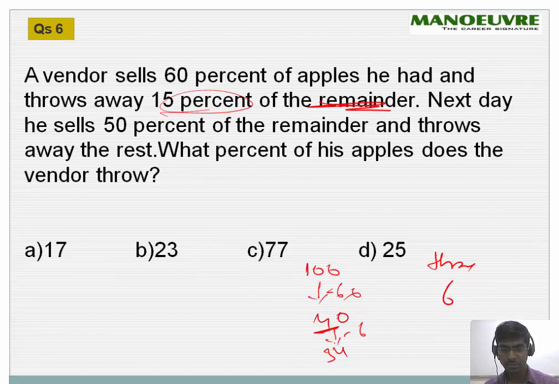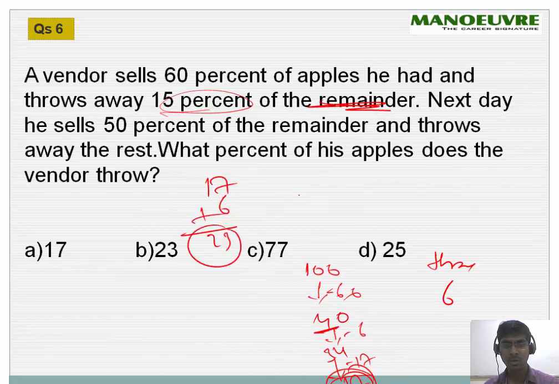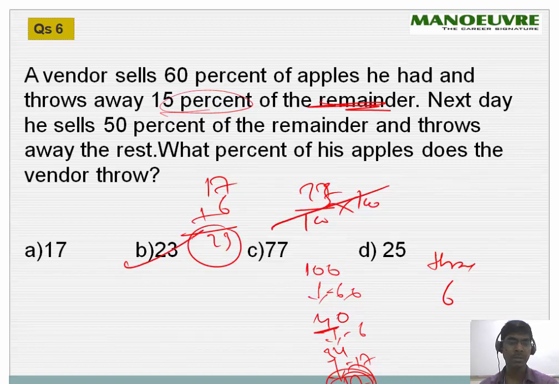40 minus 6, 15%. Next day he sells 50% of the remainder. 50% of 34 is 17, so he will remain with 17. And the remainder he throws away, the rest, is 17. What percent of his apples does the vendor throw away? So he throws 17 and 6, overall 23 are thrown. So 23 is what percent of 100? It is nothing but 23%. So the answer is 23. Okay, great.